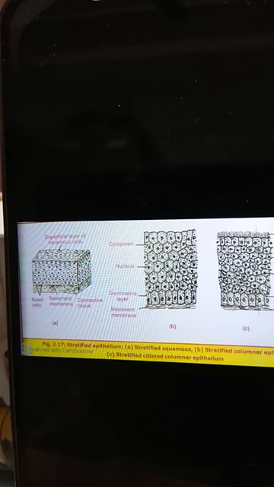Stratified epithelial tissues are again classified into stratified squamous epithelium, stratified cuboidal epithelium, stratified columnar epithelium, and stratified ciliated columnar epithelium. The detailed explanation of all the stratified epithelial tissues you will study in higher classes.